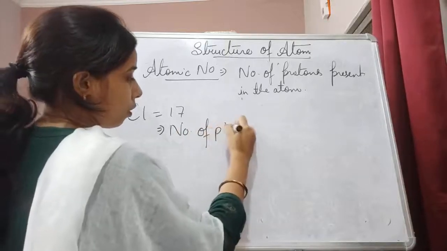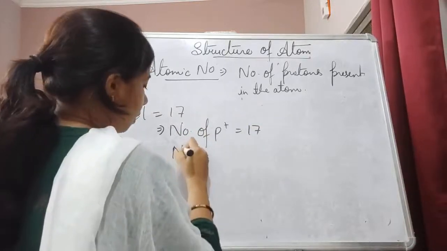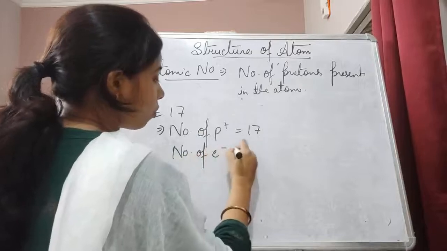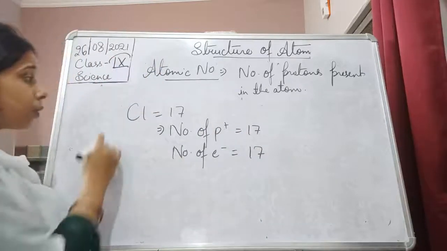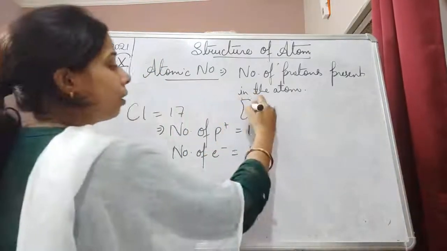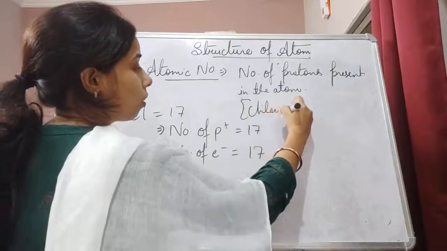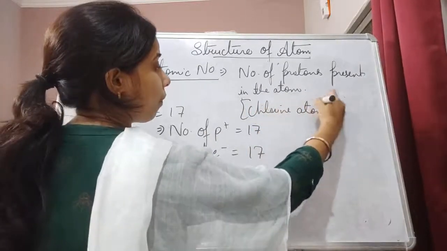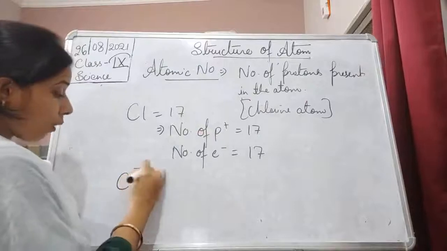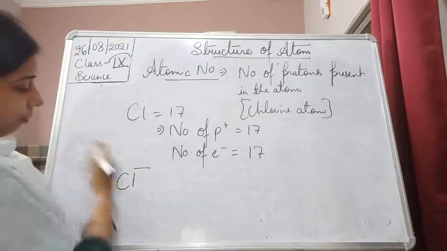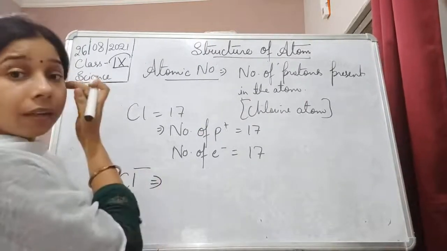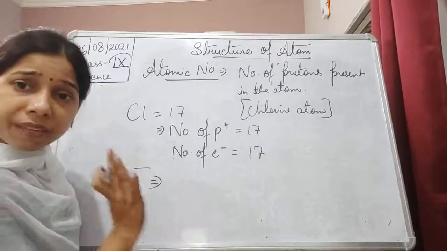Number of proton is equals to 17, and number of electron will also equals to 17. This is the chlorine atom. What about chloride ion? Chloride ion atomic number is equals to 17 only.